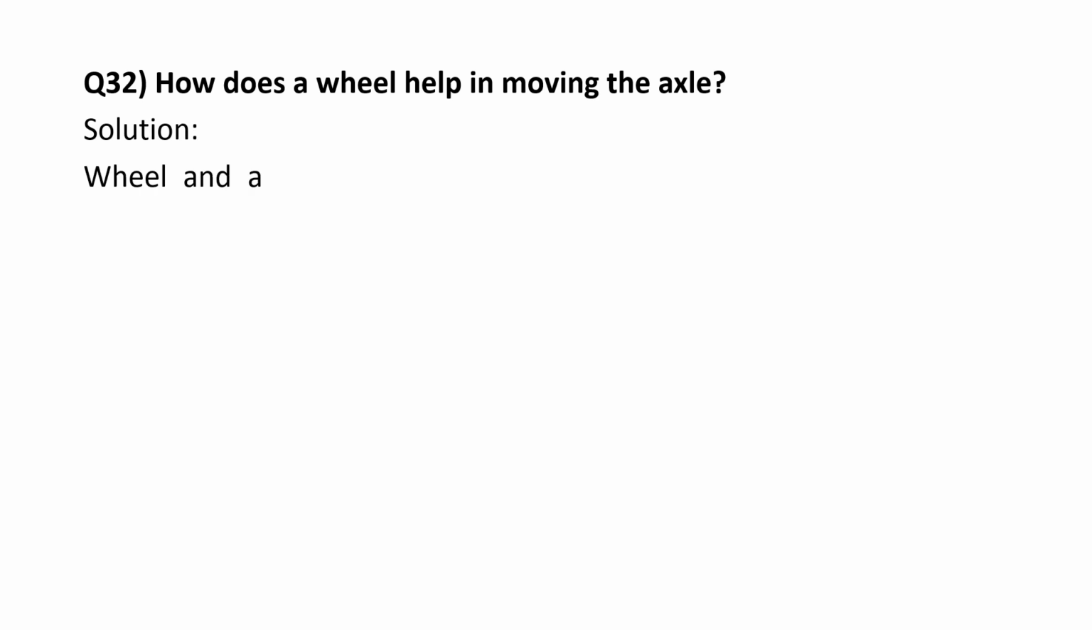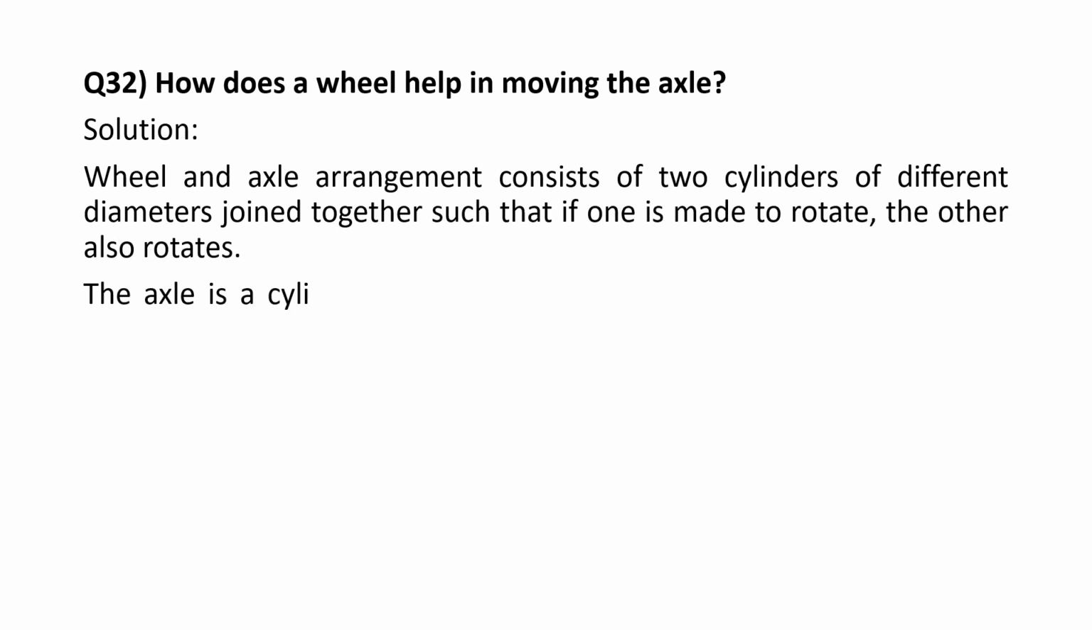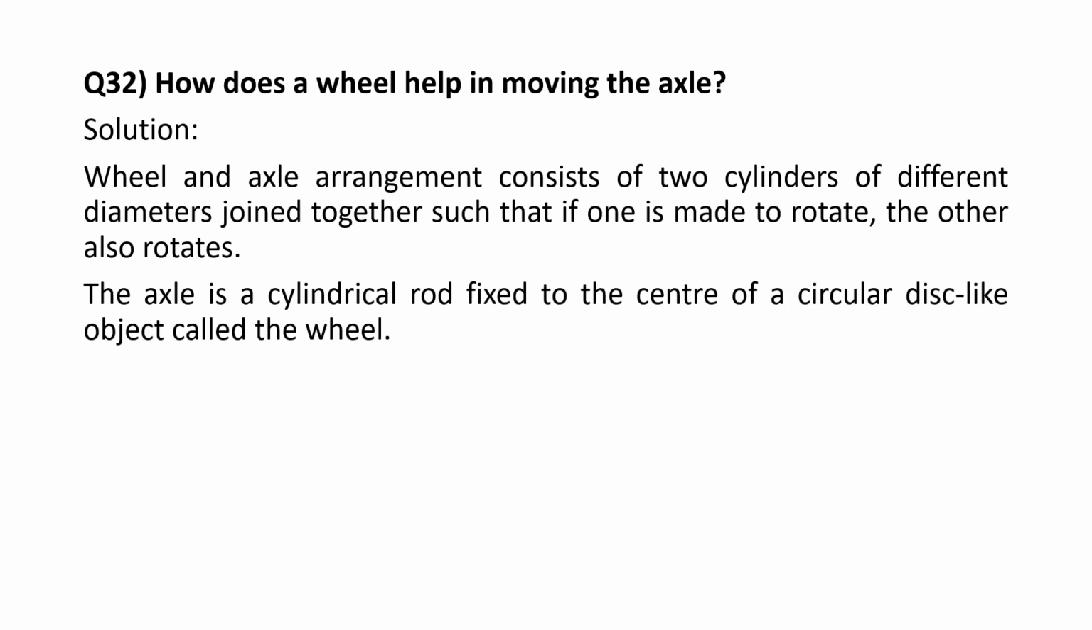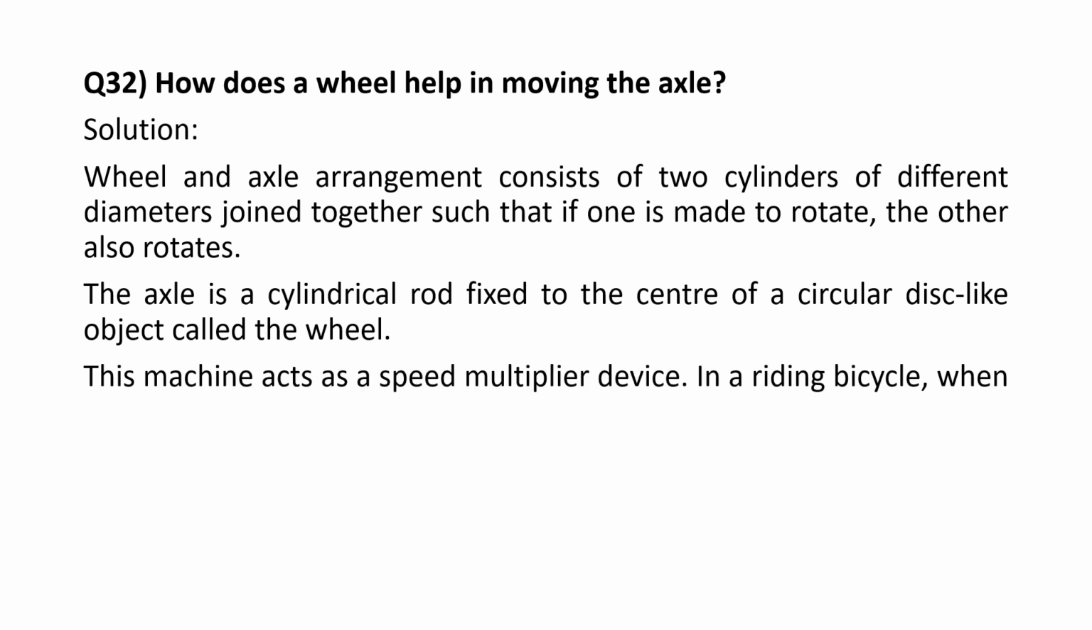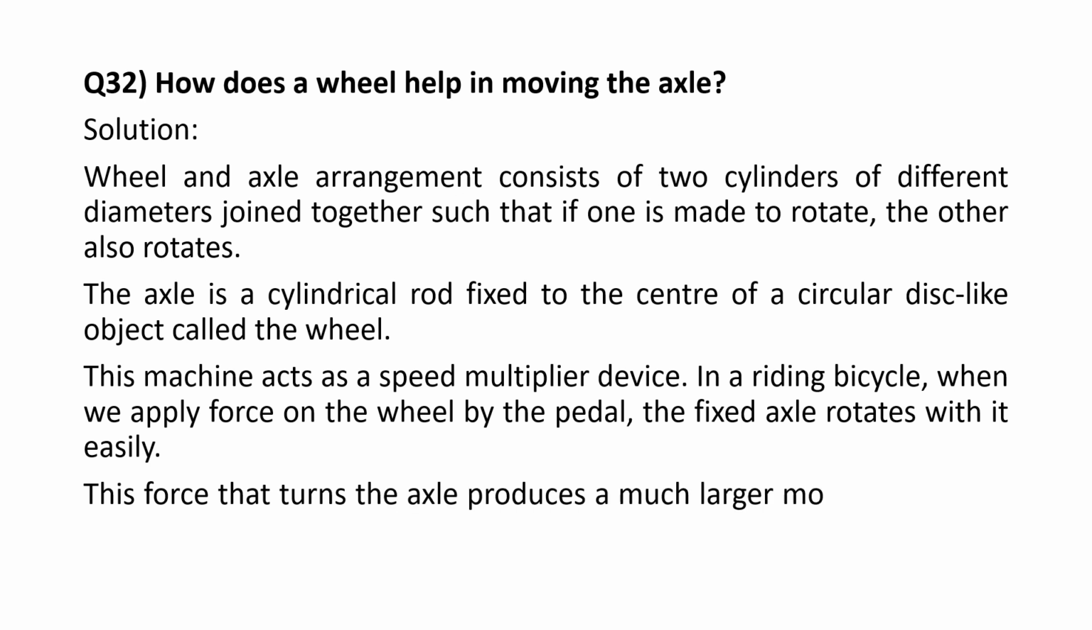How does a wheel help in moving the axle? Wheel and axle arrangement consists of 2 cylinders of different diameters, joined together such that, if one is made to rotate, the other also rotates. The axle is a cylindrical rod, fixed to the center of a circular disc-like object, called the wheel. This machine acts as a speed multiplier device. In a riding bicycle, when we apply force on the wheel by the pedal, the fixed axle rotates with it, easily. This force, that turns the axle, produces a much larger movement of the wheel.